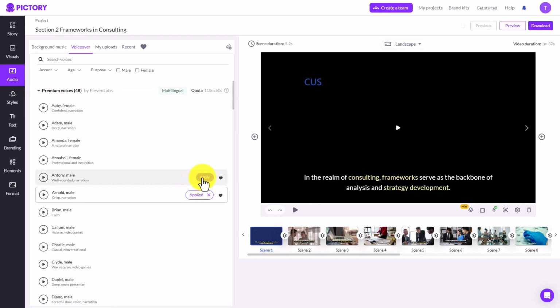So for example, if we choose to apply a specific voice, Pictory will then apply that voice. Now this is another voice from 11 Labs that we are applying here in this area. And once our voice is applied, we can then use that voice and we can listen to the voice here in the preview tab.